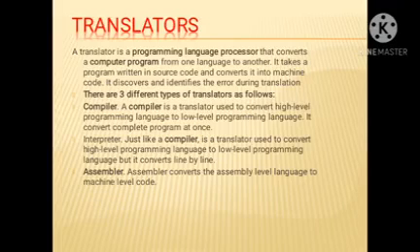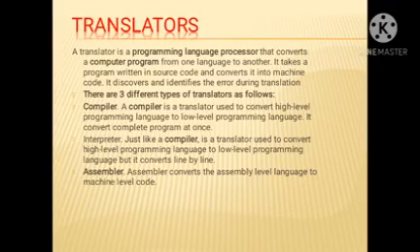We know that human being language is different and the machine language is different. So a translator is a programming language processor that converts a computer program from one language to another. It takes a program written in source code and converts it into machine code. It discovers and identifies errors during the translation. There are three different types of translator as follows.